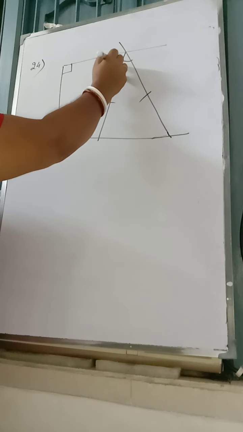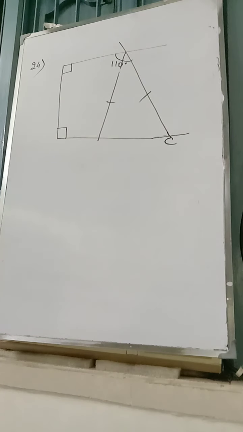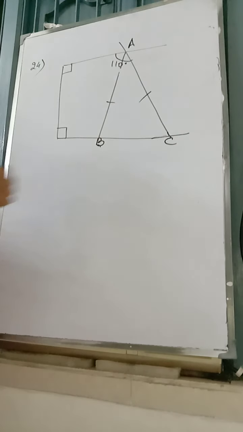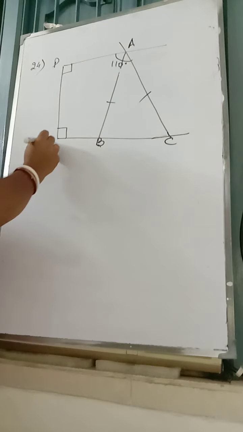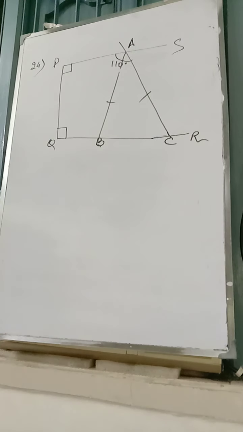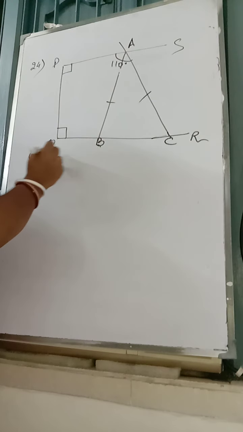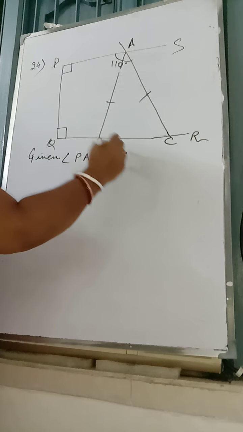This full angle is 110 degrees. This is C, this is A, B, P, Q, S, R. Is it? Given angle PAC is equal to 110 degrees.